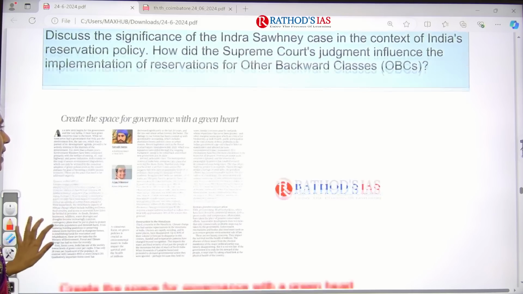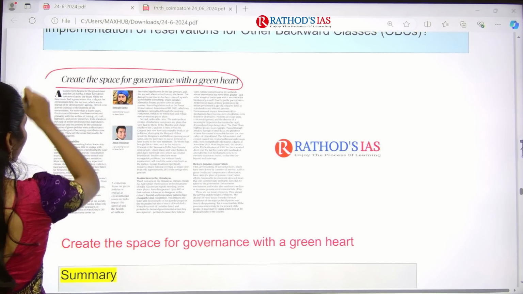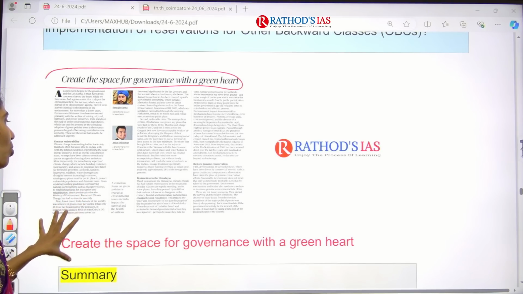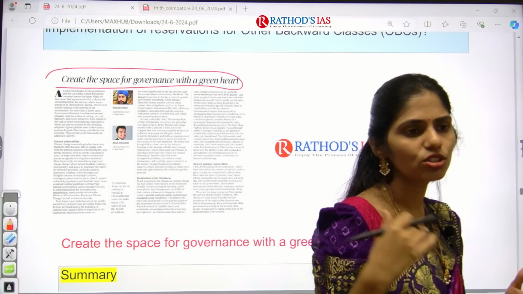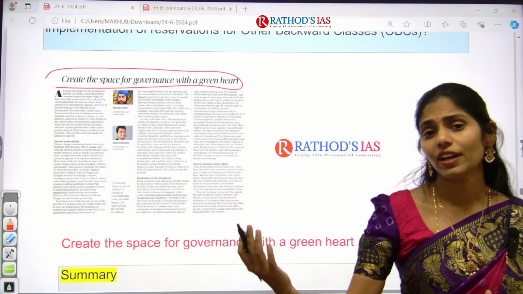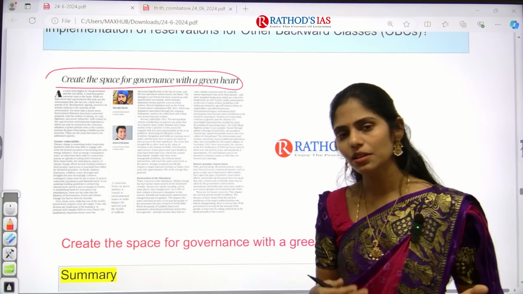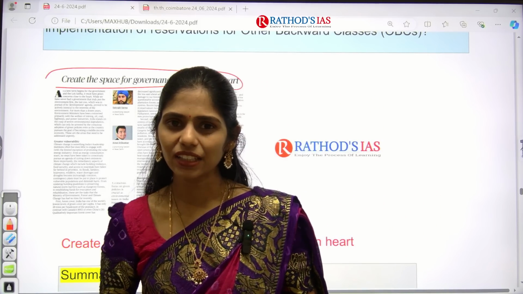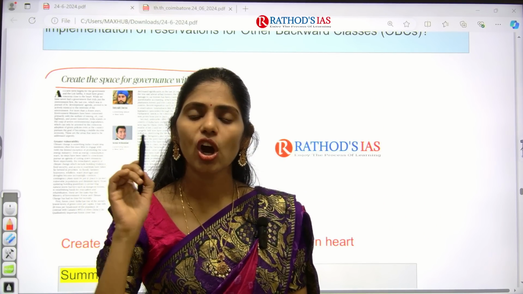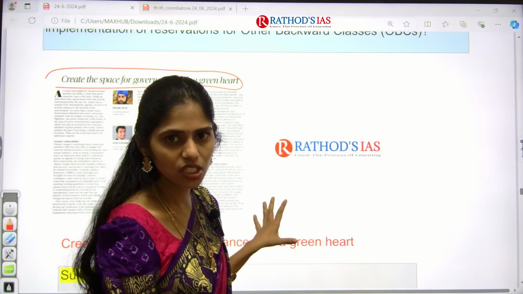Okay, now let us see the next topic. As I said, create the space for governance with a green heart. So this article is of utmost importance. Why? Because now we are facing climate change. Whatever climate change is happening, it happens because of human activities. And because of climate change, who are the people who are going to suffer? Biodiversity, like animals, plants, and even humans, who are also part of the biodiversity, will also get impacted by that. So who is responsible? Government is responsible to take some steps to control this climate change. That is the thing which is said in this article.